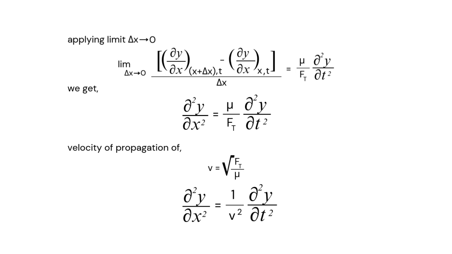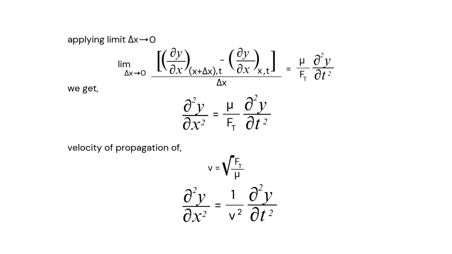So it's almost tending to 0. So when applying the limits, we see that we're getting ∂²y/∂x² equals μ/FT ∂²y/∂t². This is the wave equation. And by using dimensional analysis, we can also find the value of v, which is the velocity of the wave. So v is equal to root over FT by μ.